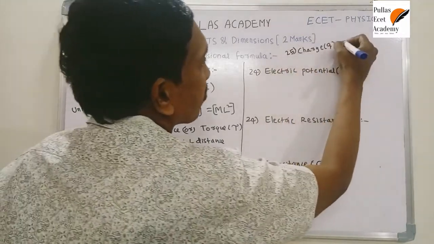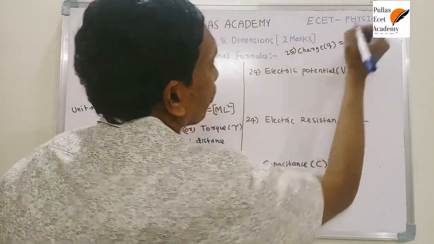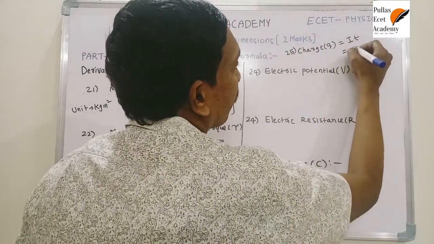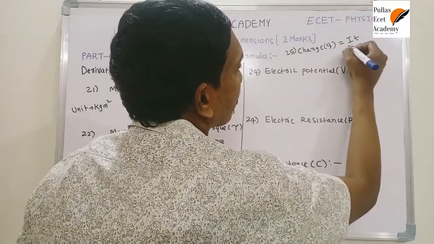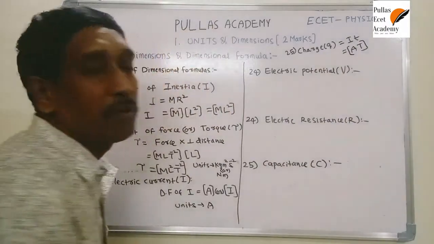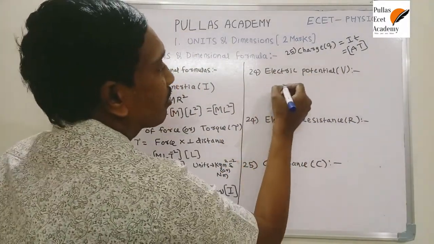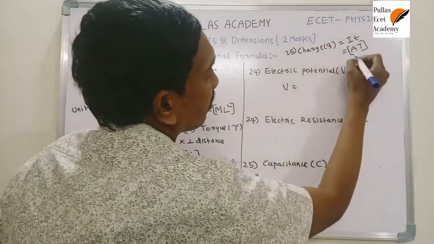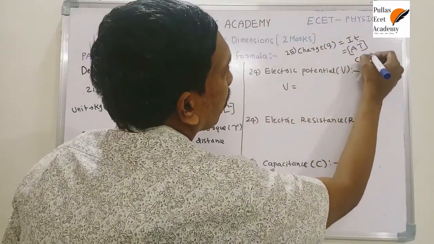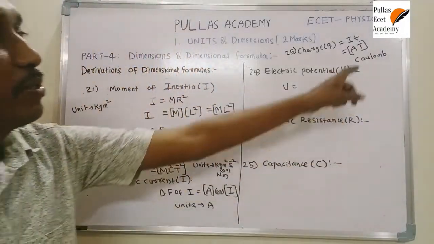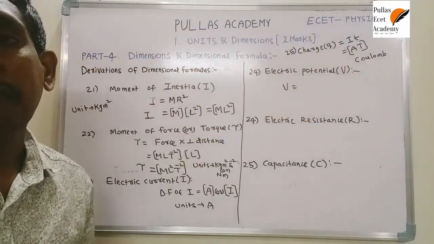According to the expression, charge is equal to I T, a formula based on the current definition. The dimensional formula of current is A, so AT is the dimensional formula of charge. The unit of charge is coulomb. This is the unit of charge, and this is the dimensional formula.